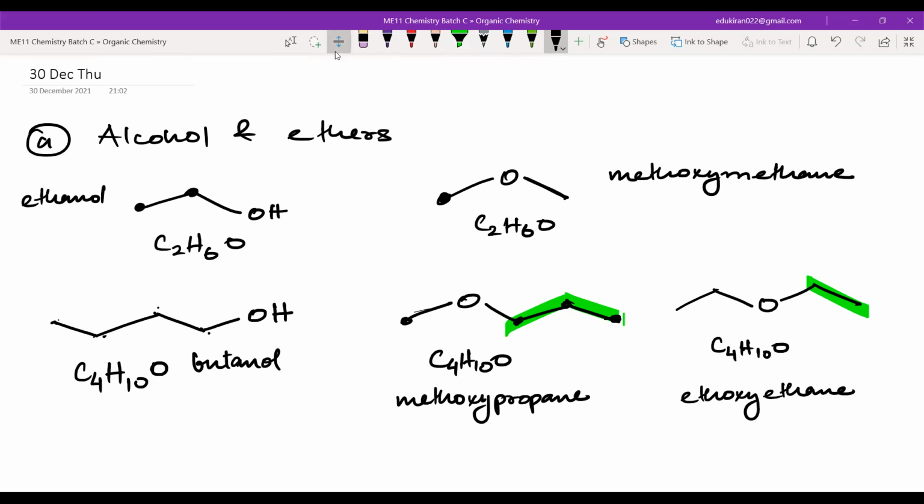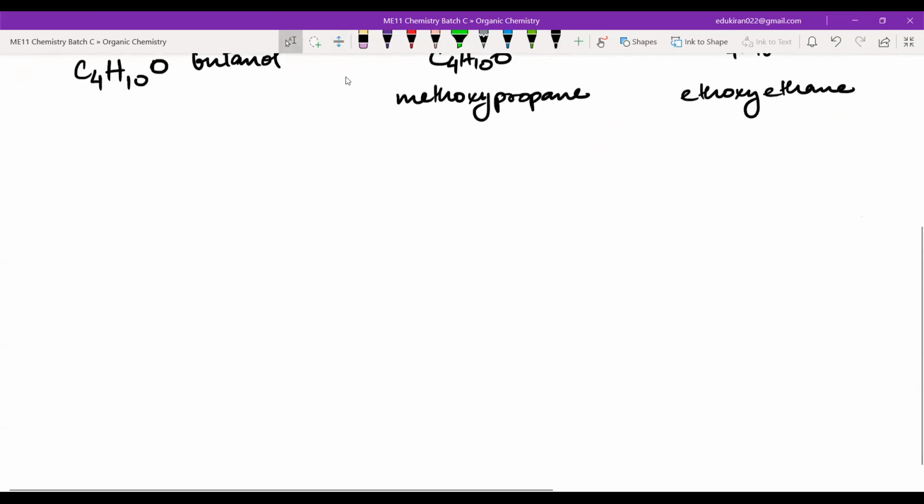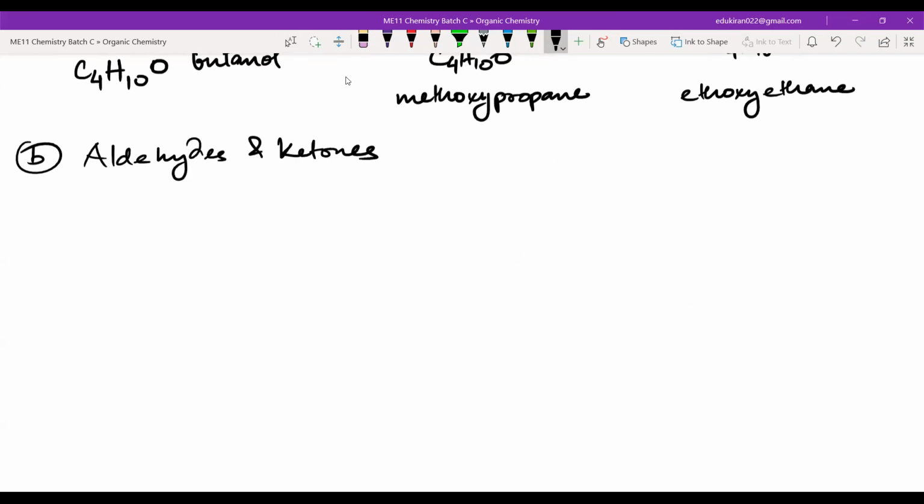Done, sir. Okay. Next is B. Write aldehydes and ketones. Okay. In aldehydes and ketones, let me start with a simple example. I can only start with carbon if there are three carbons. For example, you have 1, 2, 3 carbons, CHO here. So what will be the formula for this molecule? Let me write it like this. CH3, carbon, double bond oxygen, and a hydrogen.